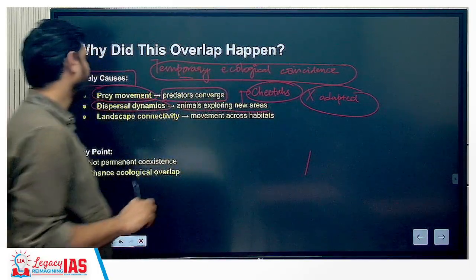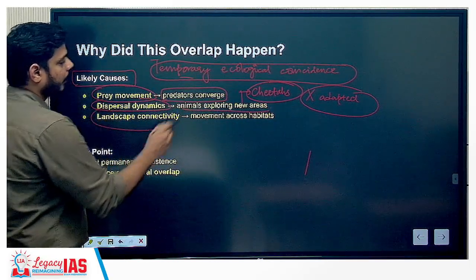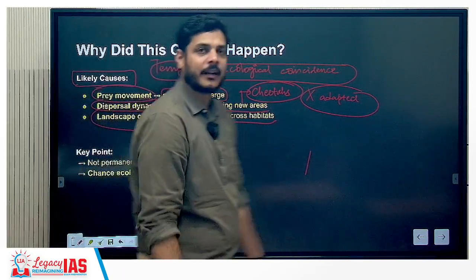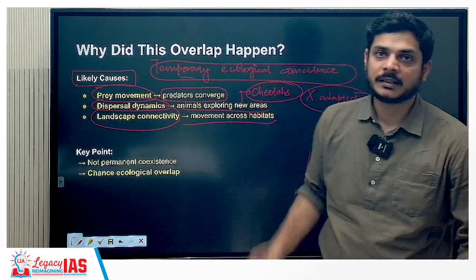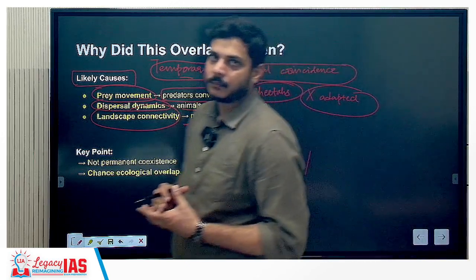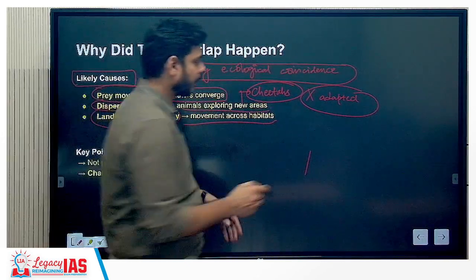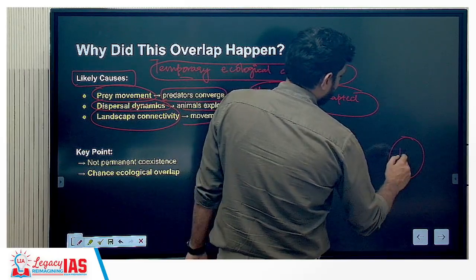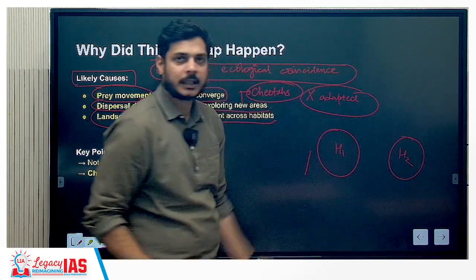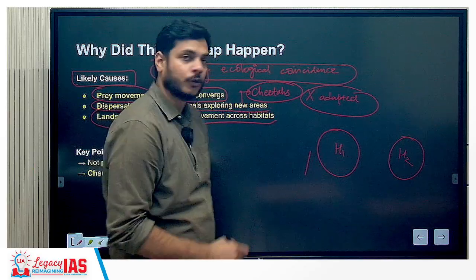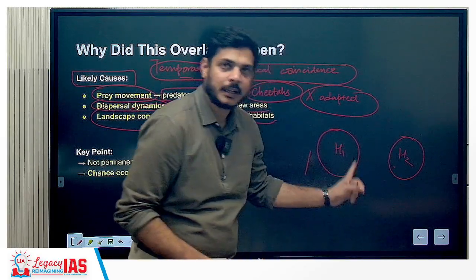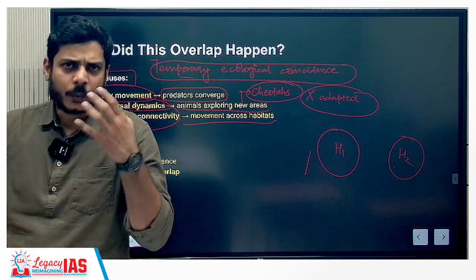Okay, then landscape connectivity. Landscape connectivity means movement across habitats, right? It is not that the habitats are very near to each other and therefore there is a need of connectivity. Suppose there are two types of habitats, habitat 1 and habitat 2, both protected areas. If there is no connectivity between them and an animal wants to go to the other side, it will face various kinds of problems.